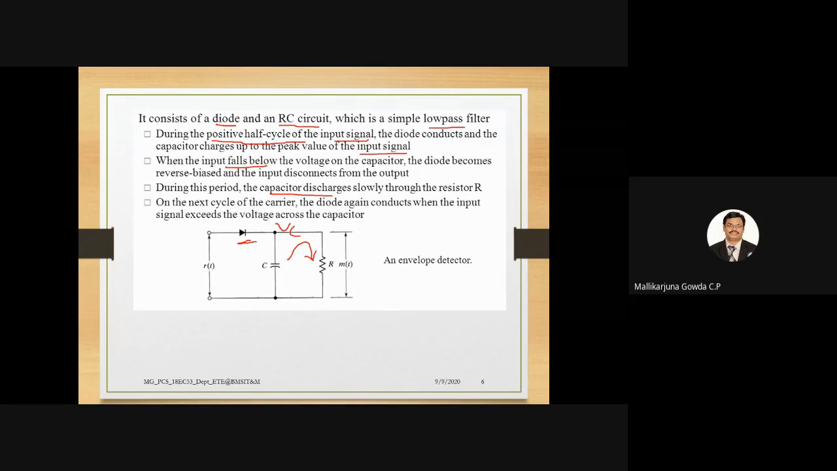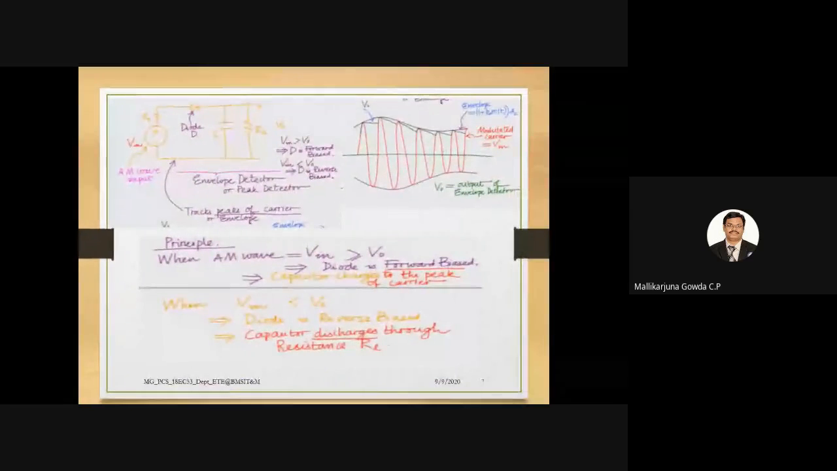Again on the next cycle, what happens? The input at the anode of the diode will be greater than the voltage at the cathode of the diode. So with that, the diode becomes forward biased. Again, it starts conducting. So now again, the capacitor starts charging towards the peak voltage. Okay, this is how it works. So here it is written very clearly how it tracks the envelope of the signal.